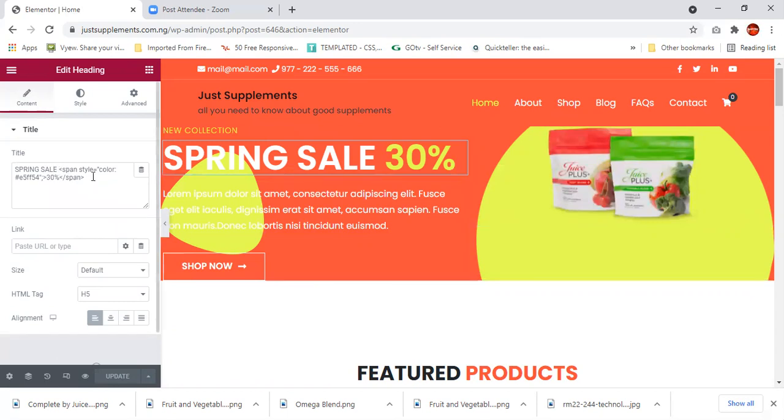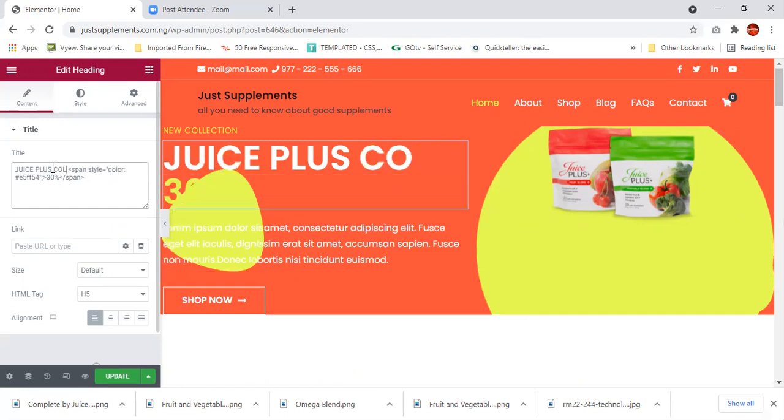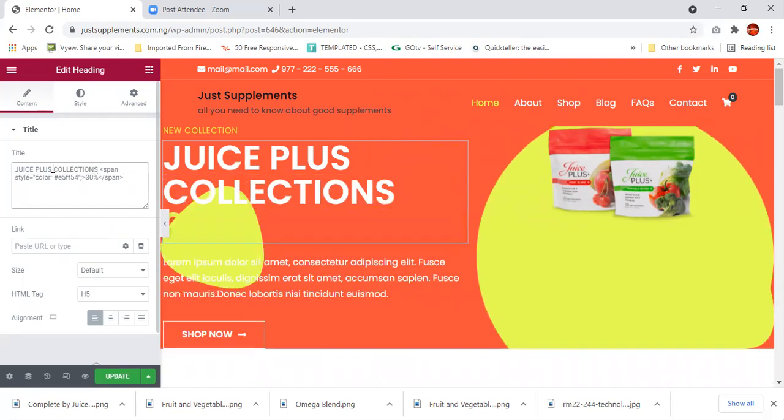I don't really need this, just Juice Plus collections. Welcome to Juice Plus, welcome to the official site. Okay, I'm going to do Juice Plus collections. This is enough. I don't need the 30% stuff.